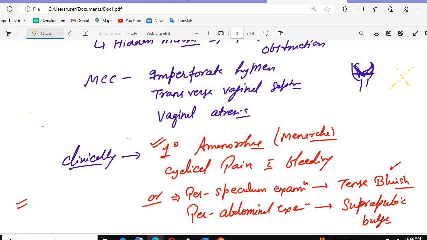And if there is a septum, तो सेप्टम को हम निकाल फेंकेंगे ताकि ब्लीडिंग अपने आप बाहर आ जाएगी. So colpos you need to remember, cervix plus vagina, metra uterus, salpinx fallopian tubes, peritoneal cavity. Okay, this is what we discussed.